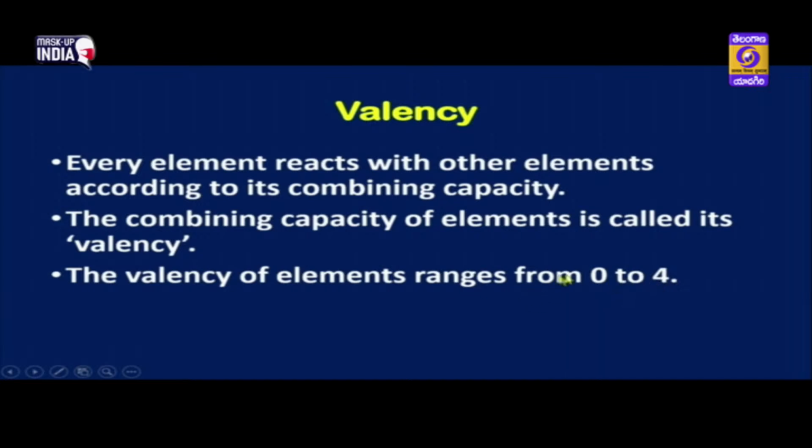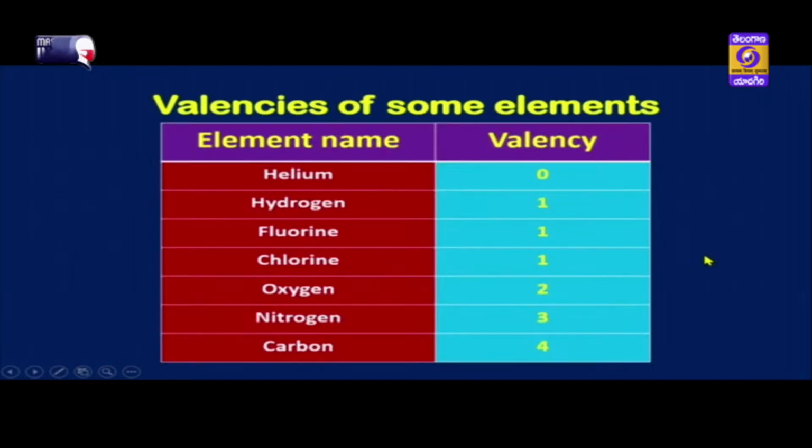Children, now let us see the valency of some basic elements. For helium, the valency is 0. What does it mean, children? Valency is nothing but combining capacity of the atom or the element. That means the combining capacity of helium is 0. That means helium does not combine with any other element. Hydrogen has valency 1. It can combine with one element, and fluorine, chlorine also have one valency each. Oxygen has a valency of 2, which means it can combine with 2 atoms of one valency. Nitrogen has 3 valency and carbon has 4 valency.